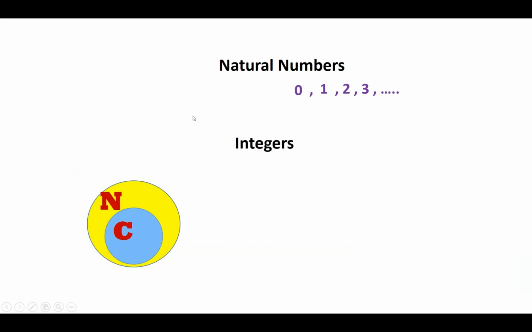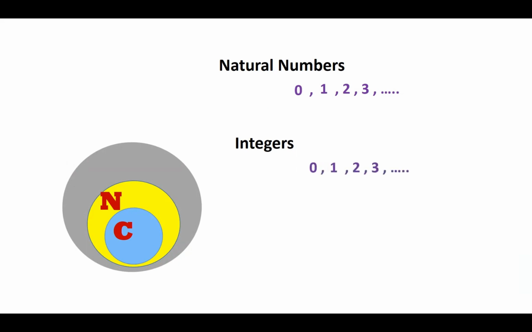What about the third set? Set number 3 is called integers. Integers are bigger than the counting and bigger than the natural numbers because they include all the natural numbers 0, 1, 2, 3, and so on, but also the negative numbers. Can you remember the negative numbers? Of course.